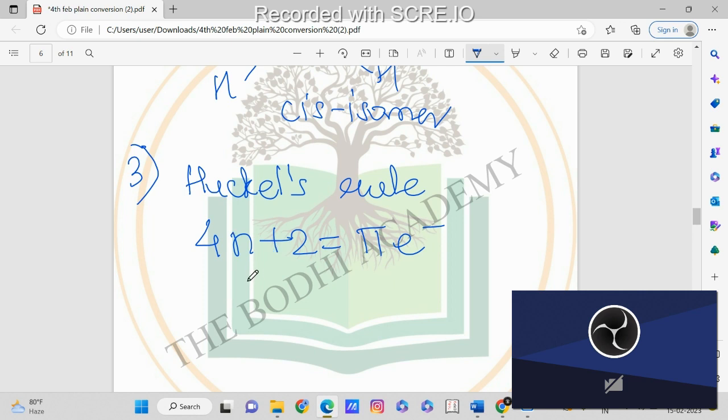Now what is this n? n is an integer, which can be 0, 1, 2, 3, any integer. Pi electrons means the electrons present in the compound, like when we have a double bond, we say we have pi electrons. If any compound satisfies Huckel's rule, then the compound is aromatic. If any cyclic compound fulfills Huckel's rule, then it is called an aromatic compound.